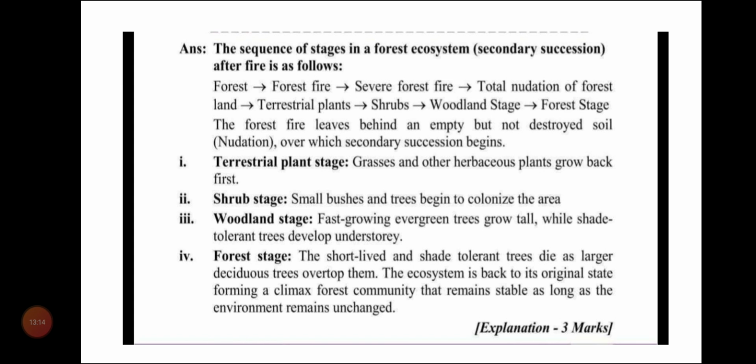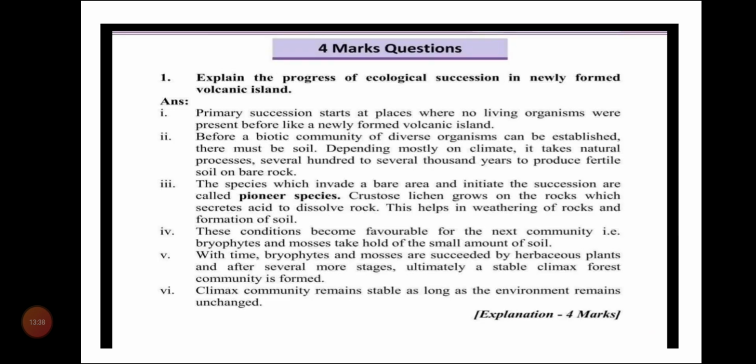Forest stage: the short-lived and shade-tolerant trees die as larger deciduous trees overtop them. The ecosystem is back to its original state, forming a climax forest community that remains stable as long as the environment remains unchanged. So in this way you have to write your answer for this question.